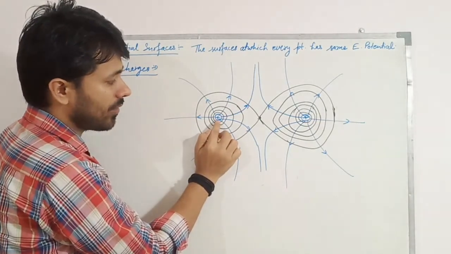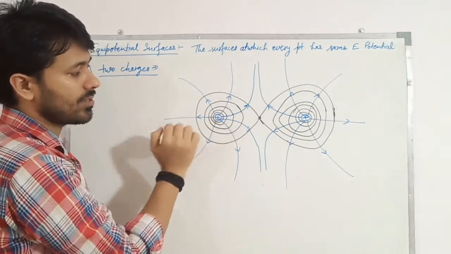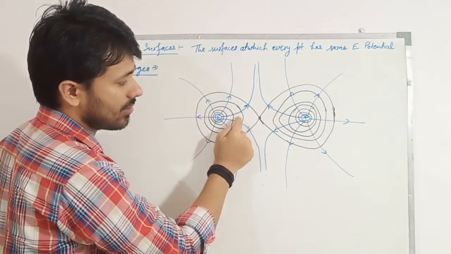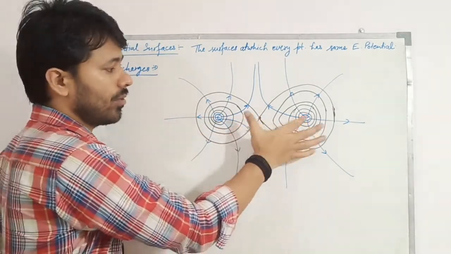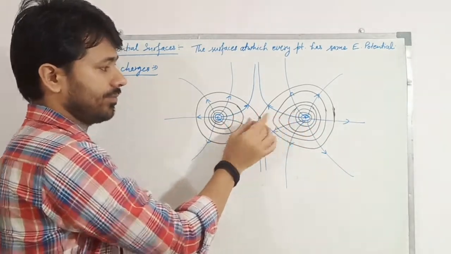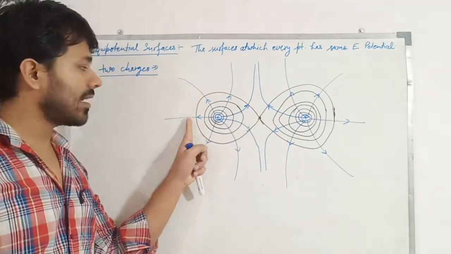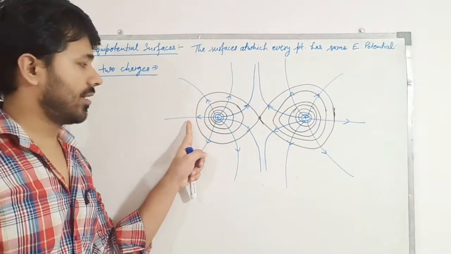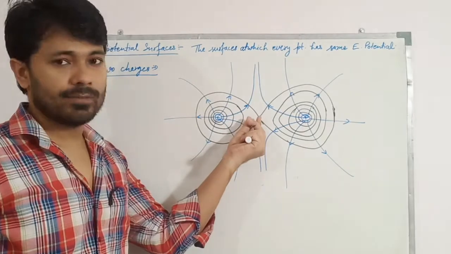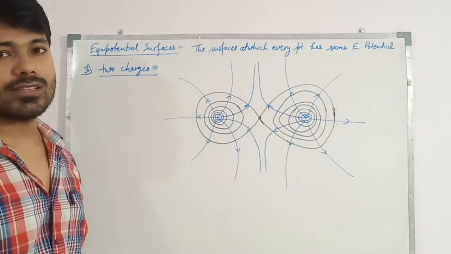Here the value of the electric field is high, near the charge, meaning closely spaced. This side the electric field is high, but this side the electric field is low, because both electric fields cancel each other out. Repulsive force: this side the electric field is less, this side it is large. So this side is closely spaced, but this side is loosely spaced. And this type of equipotential surface is drawn.